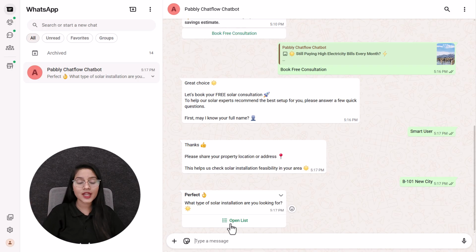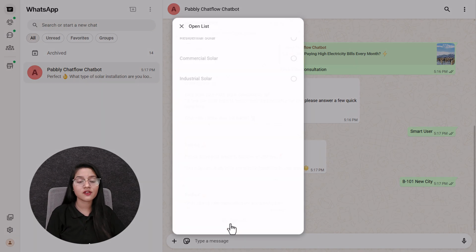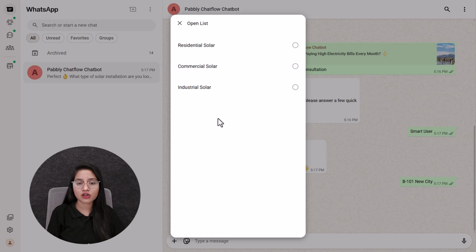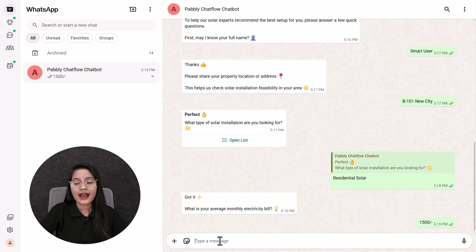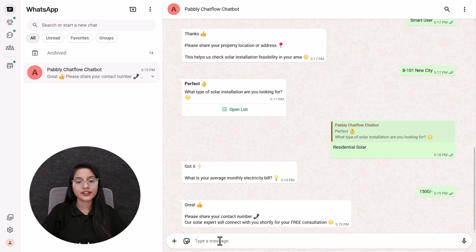Once I send the address, it responds with the message, what type of solar installation are you looking for, including one button in the form of a list. Once I click on it, it will provide me the types of solar installation. Here I am going with residential solar. Now the bot asks for my average monthly bill. I'll send the bill too. After that, it is asking me for my contact number. So I sent one test contact number.